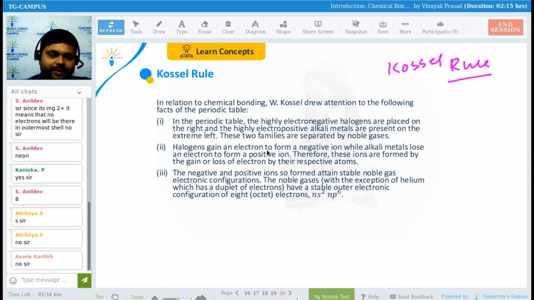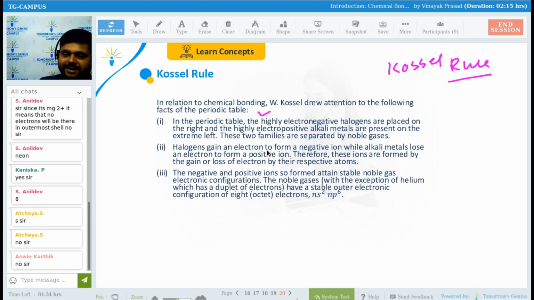Okay, fine. Come here. So we'll be looking at the Kossel rule, right? In relation to chemical bonding, Kossel drew attention to the following fact of the periodic table. In the periodic table, the highly electronegative elements, so who will tell me where they are placed? S block, D block, P block, F block? Vana will be telling me the answer of this question.